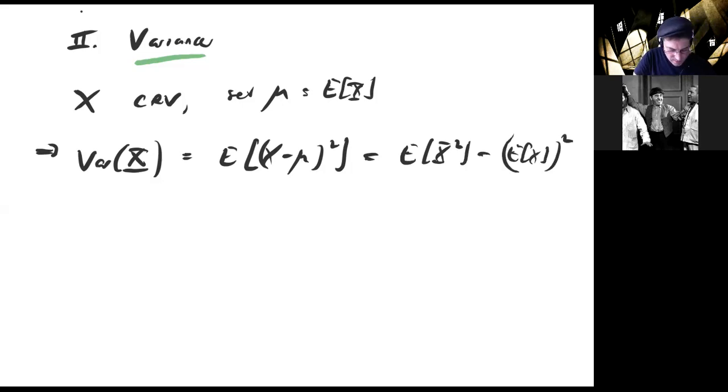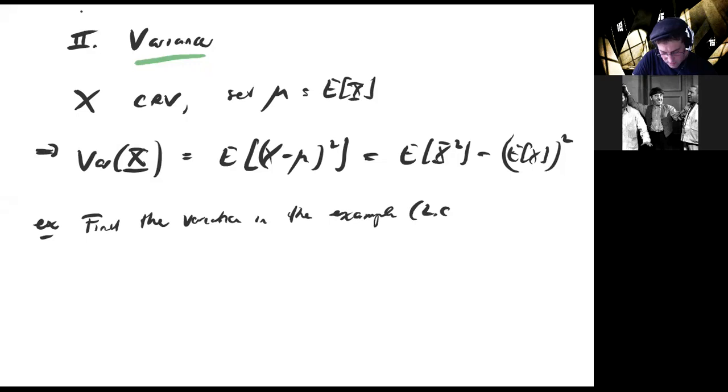I'm going to give you an example now. So let's find the variance in the example that I gave before, Example 2C in the book. How does that work?